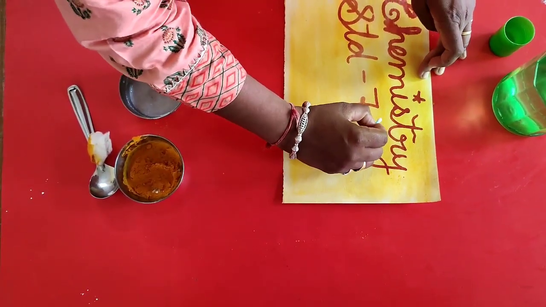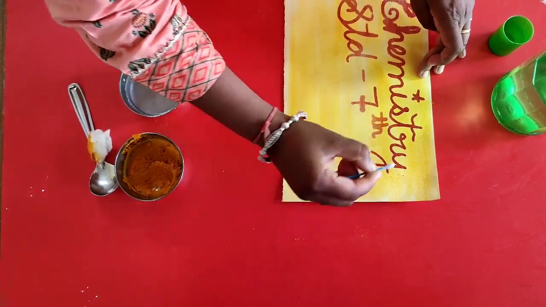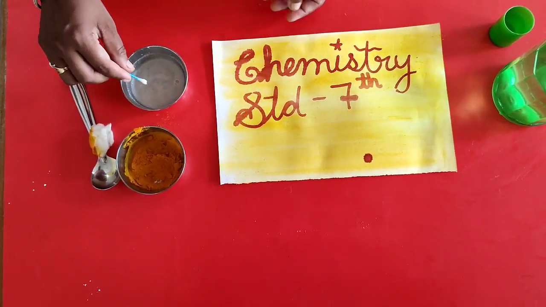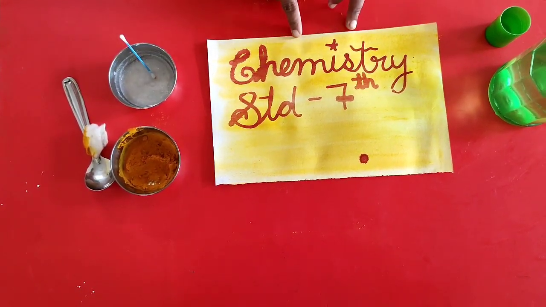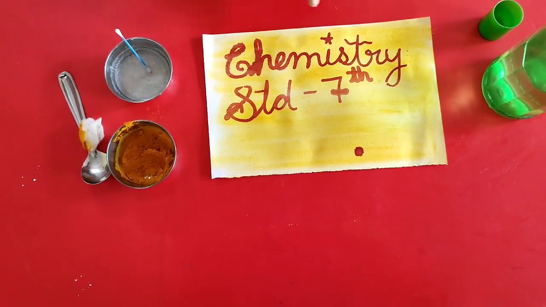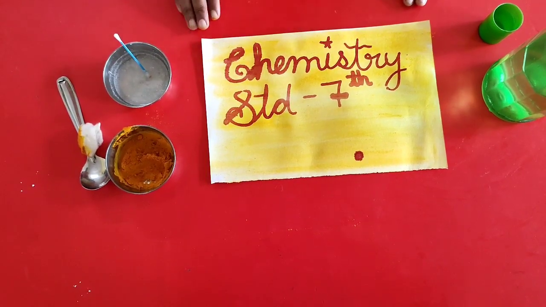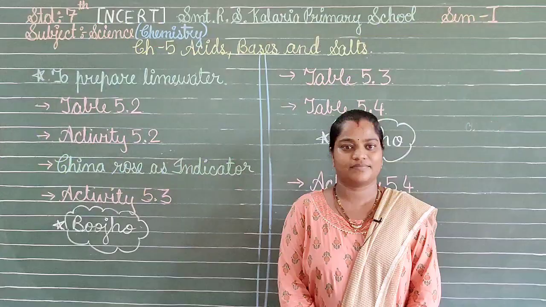So the indication by the turmeric paper with the detergent solution is a reddish color, which means the turmeric paper will give red color with basic solutions. So this is activity 5.2.